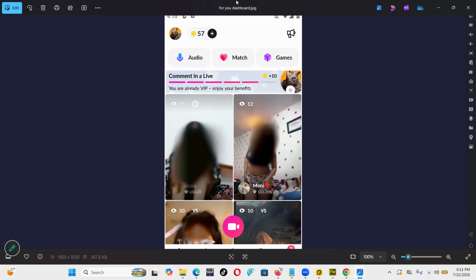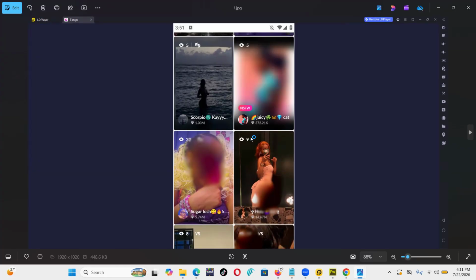The first time that you log into this app, your interface is going to look like this. It's a simple interface. There are going to be lots of people on the platform. I believe when you sign up as a male, they'll present you a lot of females. If you sign up as a female, I think they'll present you a lot of males.